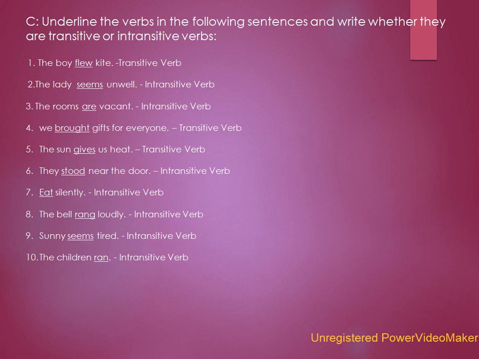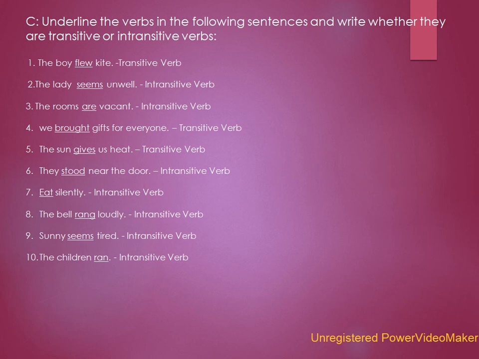The verb here is flew and it is a transitive verb. The lady seems unwell. Seems here is the verb and it is intransitive. The rooms are vacant. Here the verb is are. This is also an intransitive verb.